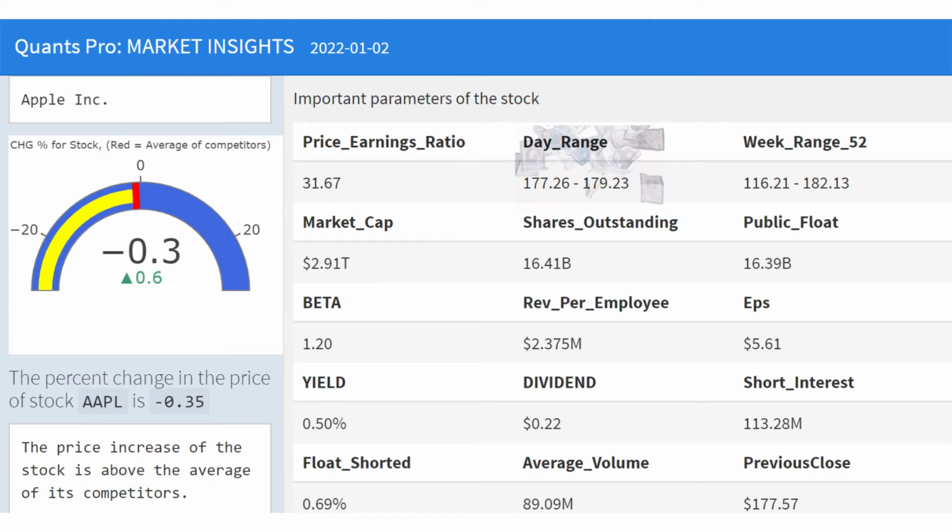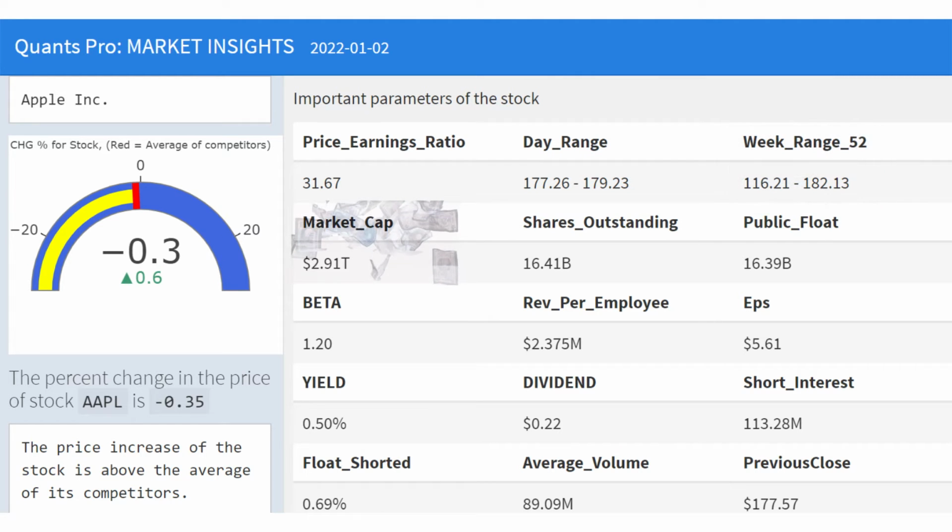While the stock oscillated in the range of 177.26 to 179.23 during the day, the 52-week movement range was 116.21 to 182.13. While the daily price range is an important indicator of the buy or sell level of the stock price, the weekly price range provides a more robust analysis capability.